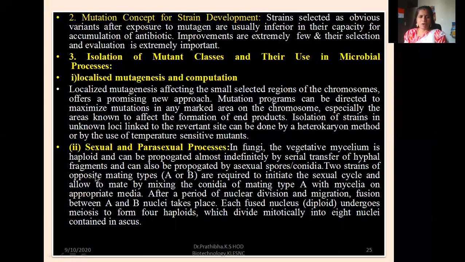Two strains of opposite mating type, that is A or B, are required to initiate the sexual cycle and allowed to mate by mixing the conidia of mating type A with mycelia on appropriate media. After a period of nuclear division and migration, fusion between A and B nuclei takes place. Each fused nucleus, that is diploid, undergoes meiosis to form 4 haploids which divide mitotically into 8 nuclei contained in the ascus.